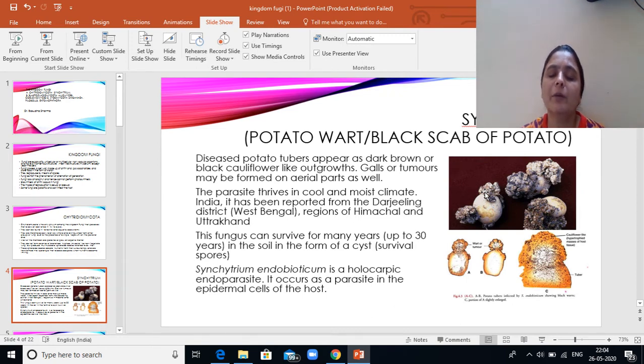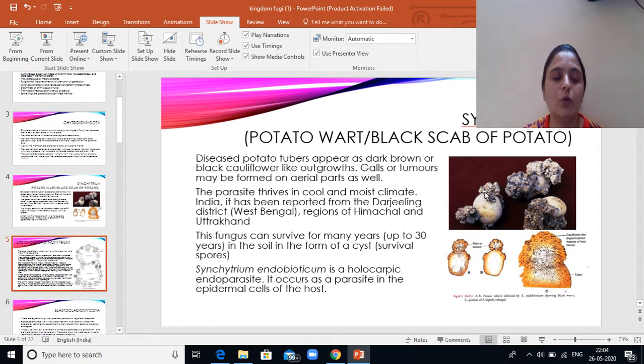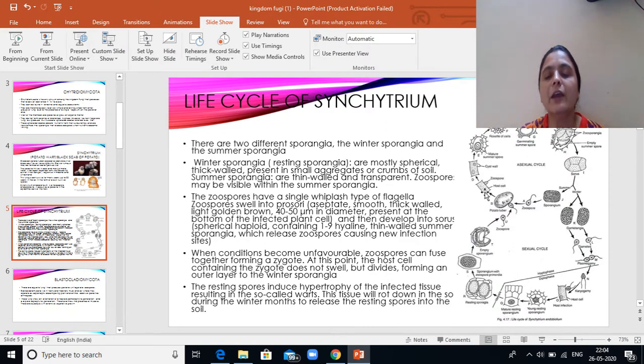Synchytrium endobioticum is holocarpic. Holocarpic means the whole of the fungi is transformed into the reproductive phase and it occurs as a parasite in the epidermal cell of the host. The life cycle of Synchytrium, as we can see here, can be divided into asexual and sexual cycles.